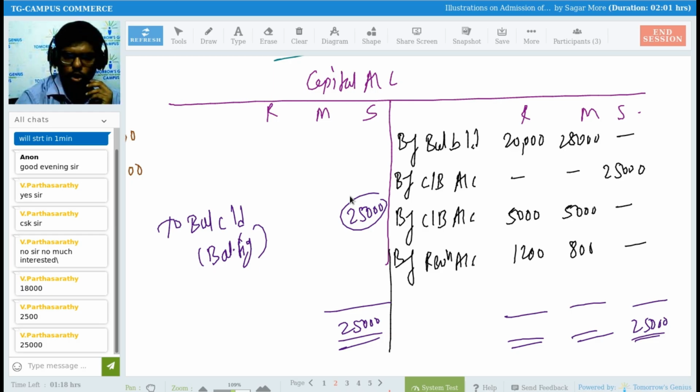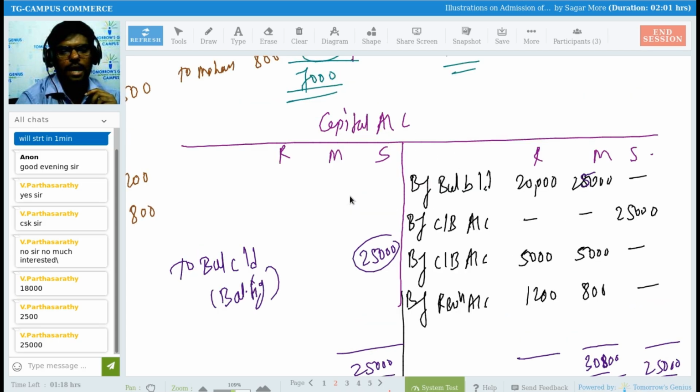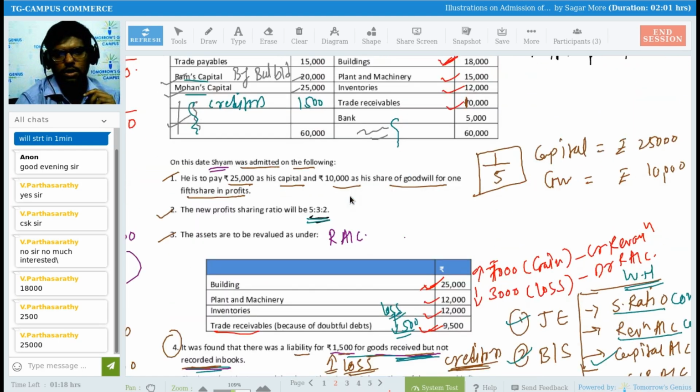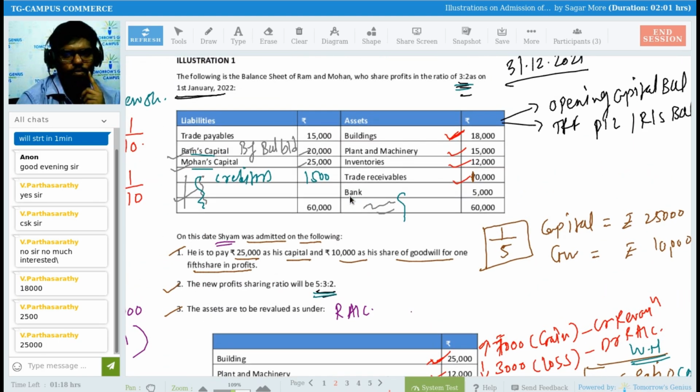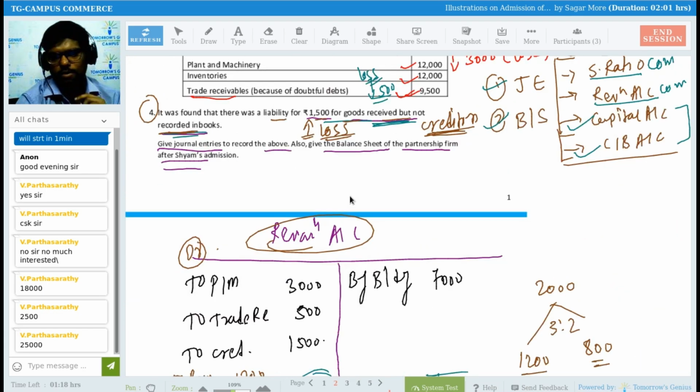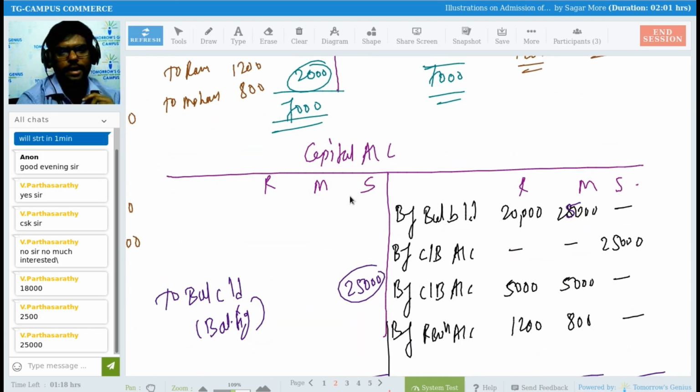Okay. For Mohan, 25,000 plus 5,000, 30,000 plus 800, 30,800. Sir, I assumed it as 28. Balance brought down is not 28. It's 25 only. Right? See, Mohan's capital is 25. I can write neatly.